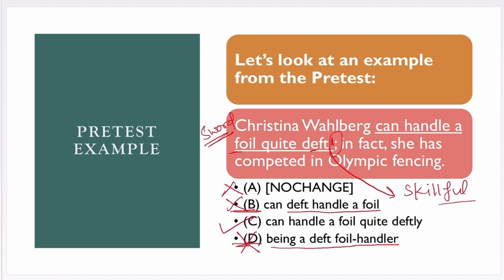So we are left with option C. Christina Wahlberg can handle a foil quite deftly, means how she can handle, in what manner she can handle. So this manner is describing her way of handling. It is describing the verb. So therefore this will be the right option. So this is the easiest way to identify, whatever word you are having, whether it is modifying a noun or it is modifying a verb or adverb. So we can easily identify whether we have to use an adjective or an adverb.